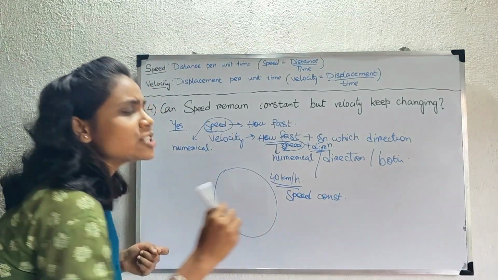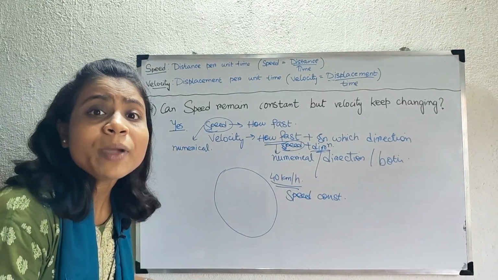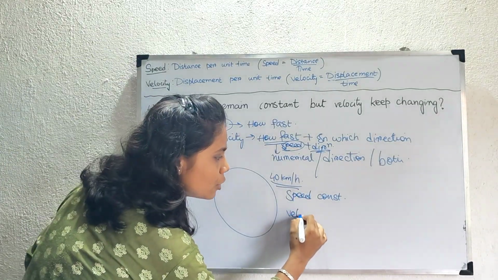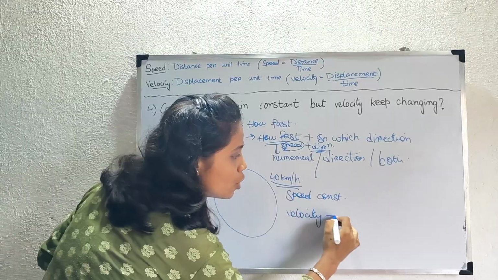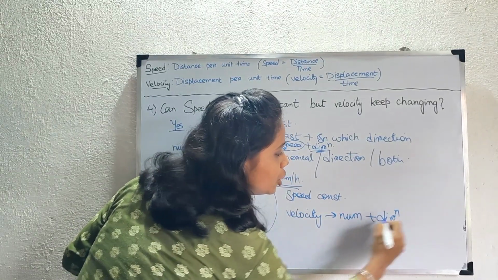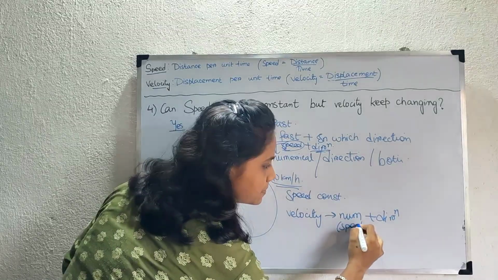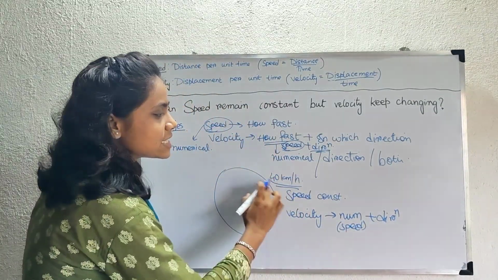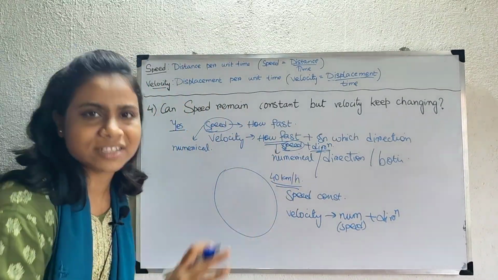Here speed is constant, that is the numerical value. In case of velocity, there are two things. One is numerical value and another one is direction. Numerical value means the speed. Here in this case, the speed throughout the path is constant.